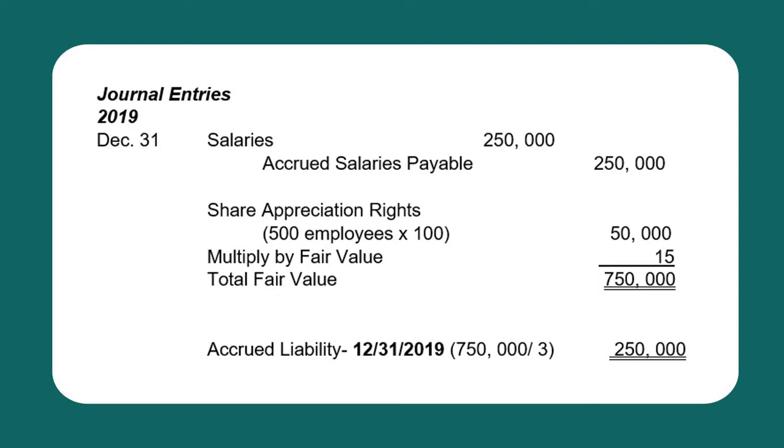Again, the estimated total fair value of the compensation and the liability at the end of the vesting period is 750,000. But since we are still on the first year of the 3-year vesting period, we have to get the current liability and compensation for the first year of the vesting period. So we divide it by 3. Thus, the compensation and liability on December 31, 2019 is 250,000. To record, debit salaries 250,000 and credit accrued salaries payable, 250,000.